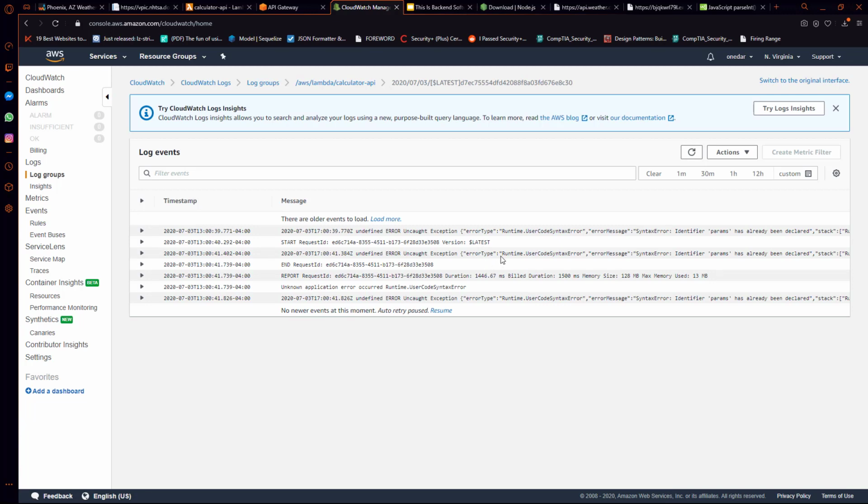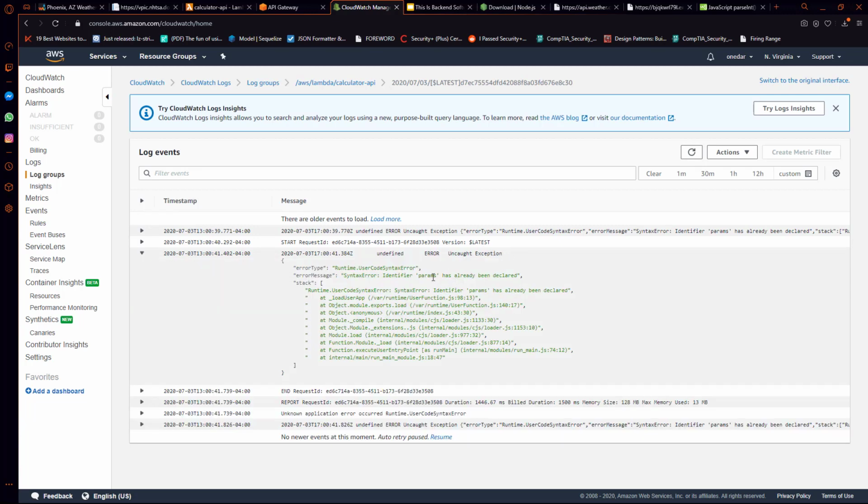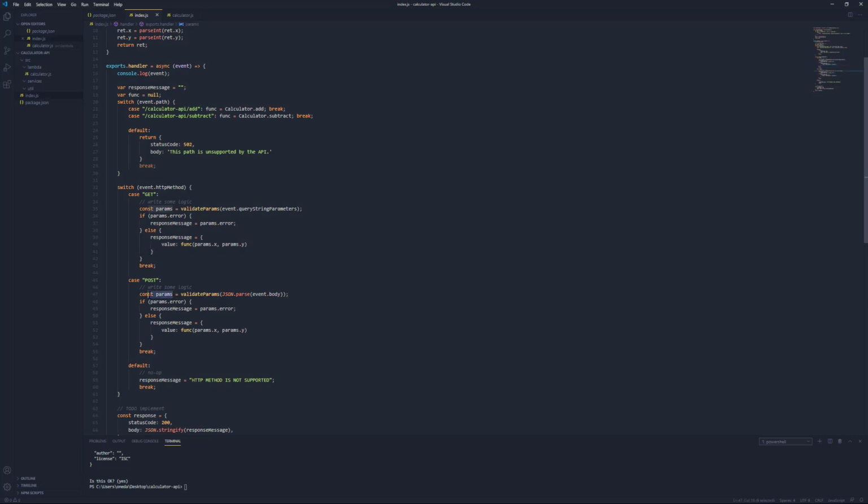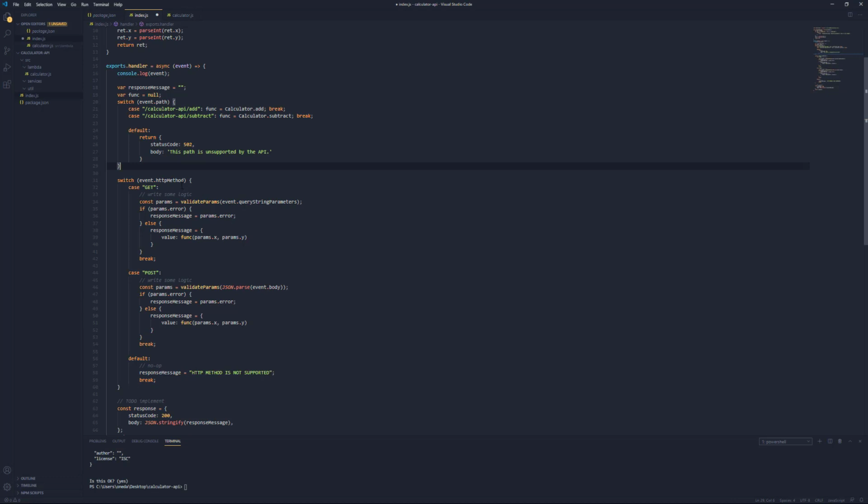So we have a syntax error here. Params has already been declared. It looks like we may have declared that as a const, and we did that twice. So let's go back to the code and fix this syntax error. What it was referring to is that we have const params declared twice, and we can't do that. I can also see this is sort of faded out. We actually don't need a break right under return, so I'll remove that while I'm here.